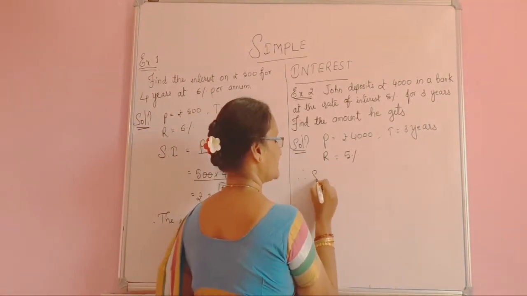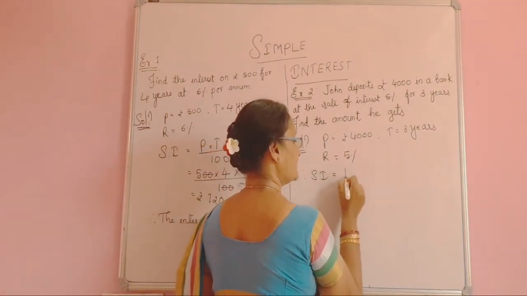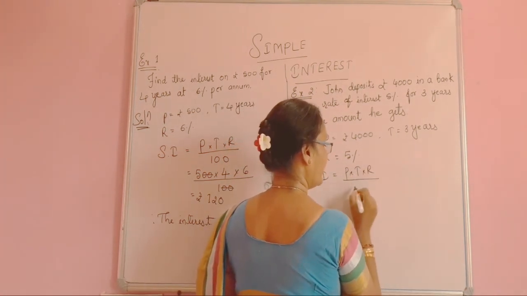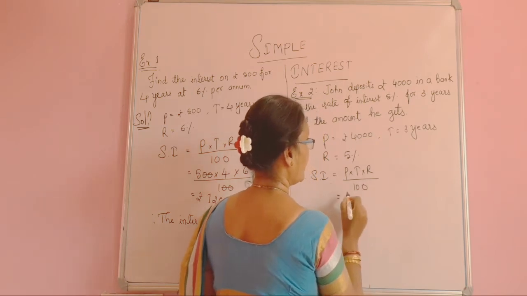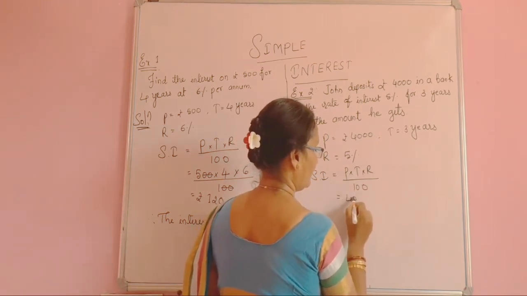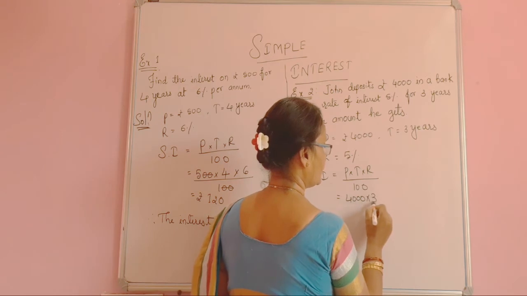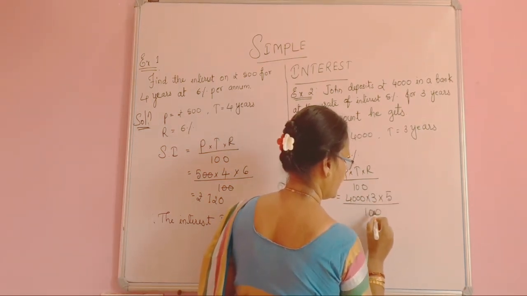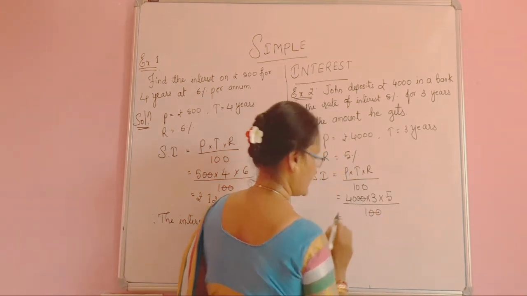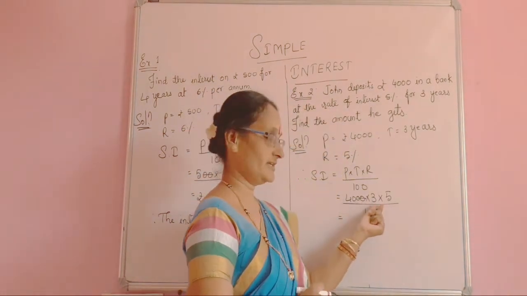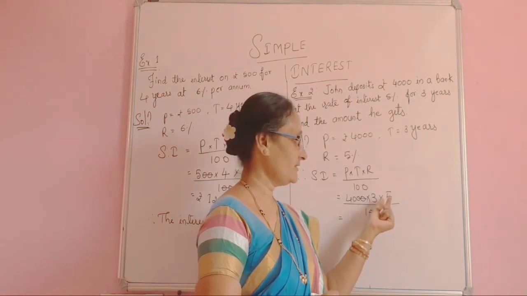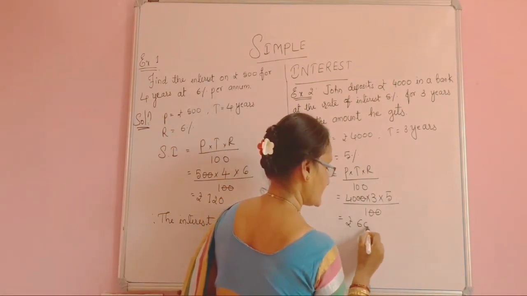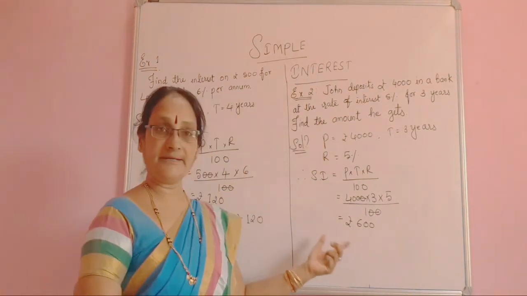So therefore first we have to calculate simple interest, which is equal to P into T into R divided by 100. What is P there? 4,000 into 3 into 5 divided by 100. 2 zeros, 2 zeros got cancelled. Here see, 4 3s are 12, 12 5s are 60, so 600 rupees is the simple interest.